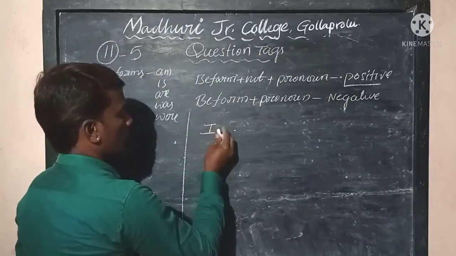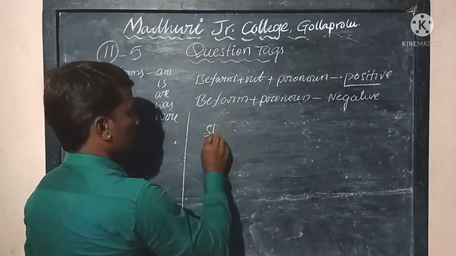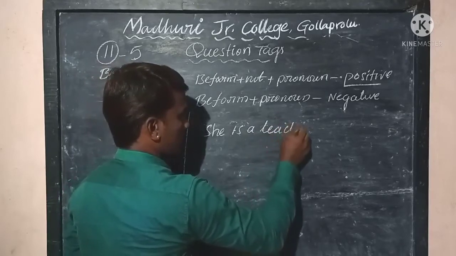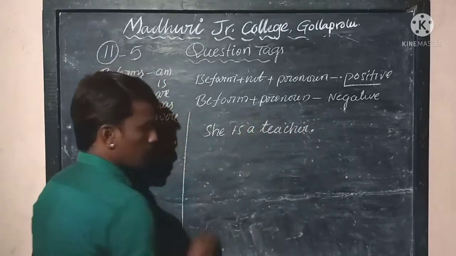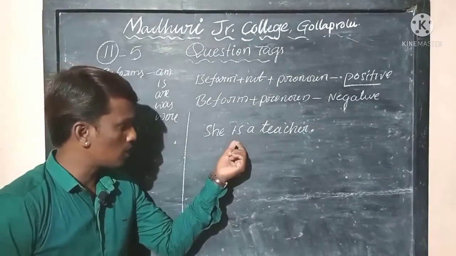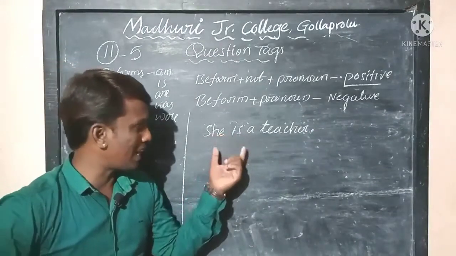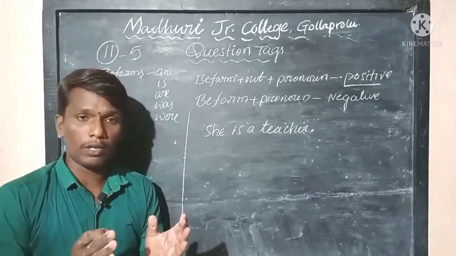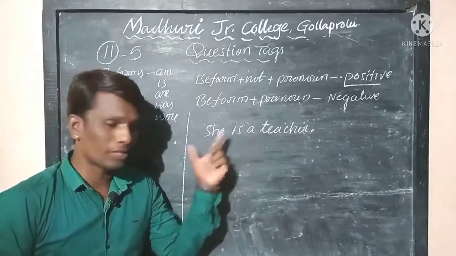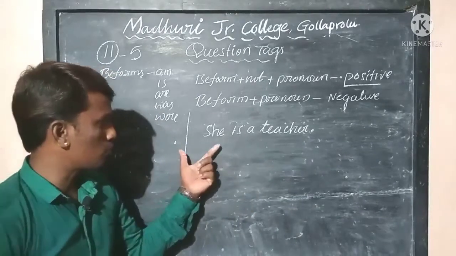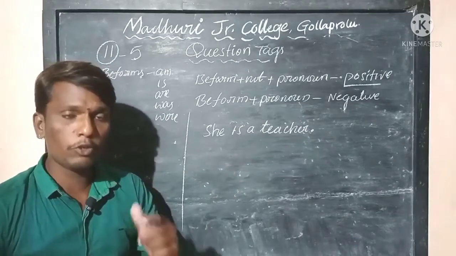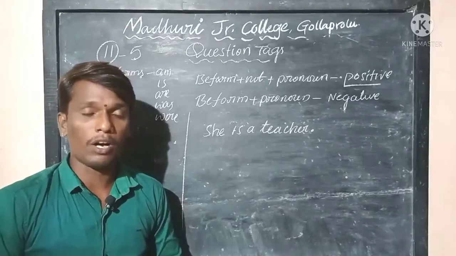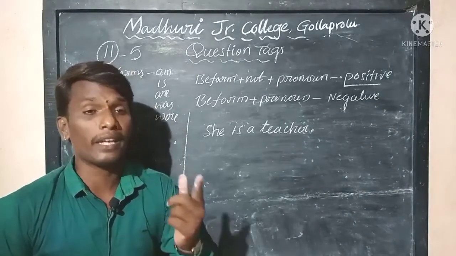See here: she is a teacher. This is the statement. Now, if you want to add a question tag to this statement, before adding a suitable question tag, you first need to study the sentence. What is the sentence here? She is a teacher. Firstly, you need to identify if there are any be forms, any do forms, any have forms, or any modals.